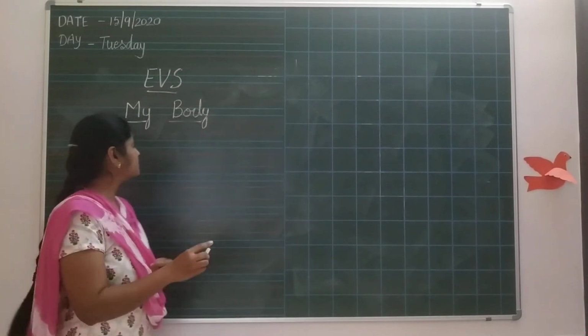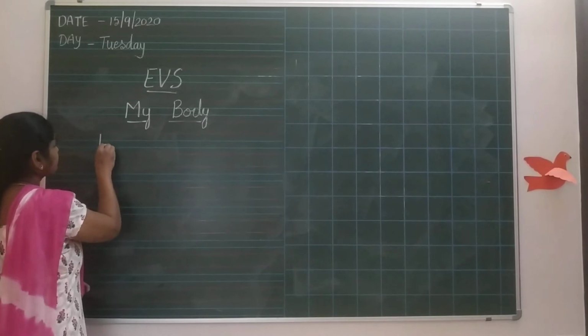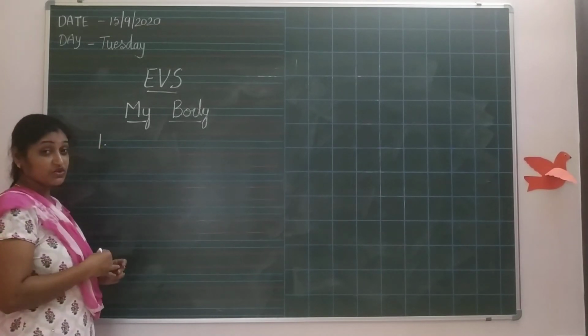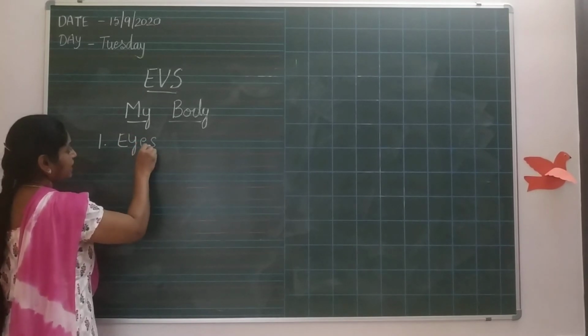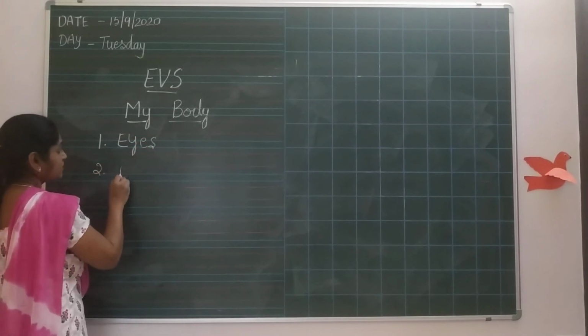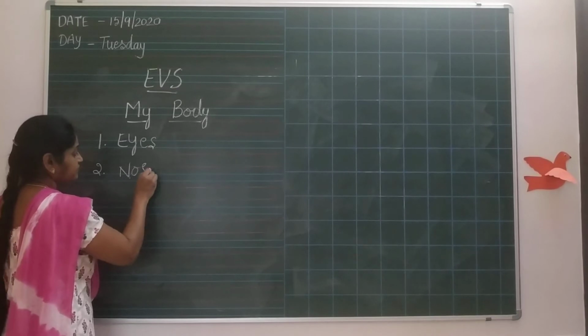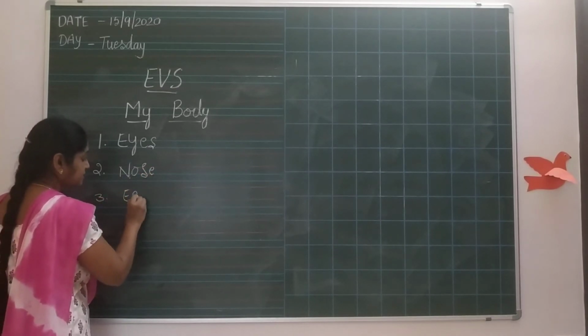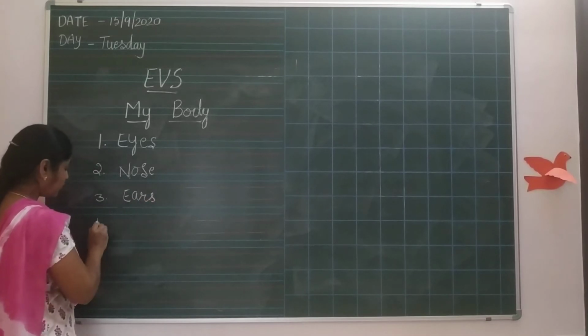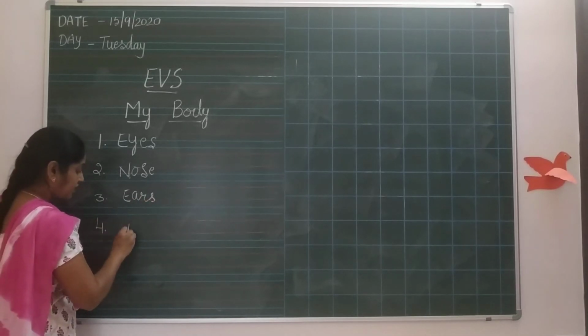In that, the first one is eyes. Second one is nose. Third one is ears. Fourth one is tongue.